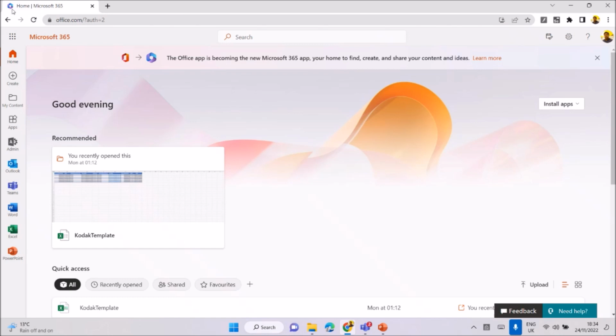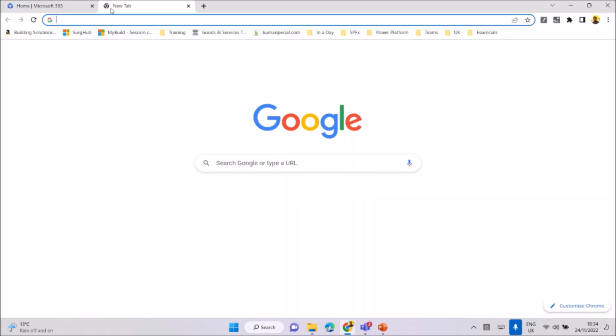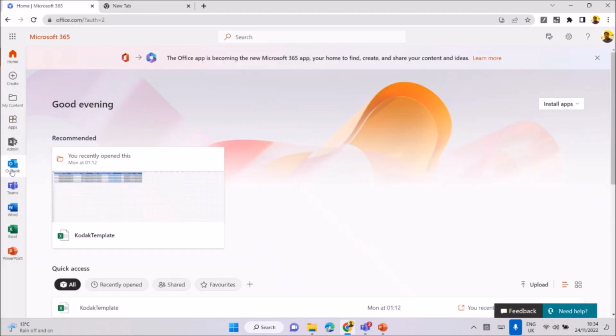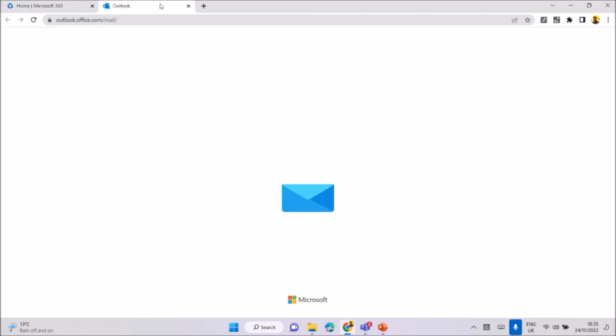Now we can see the logo has also changed. Microsoft made a nice new logo for Microsoft 365 recently. Okay. That's the way we can do it in the same place. We can come to Outlook, so you can go there easily. We have a huge number of applications, right? Microsoft is now planning to make everything easily accessible anywhere, end to end.